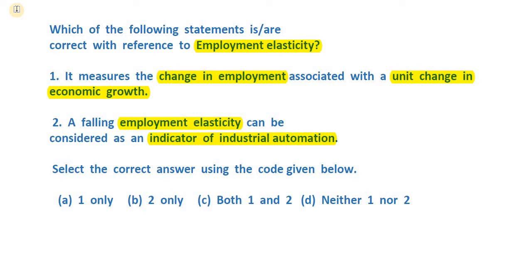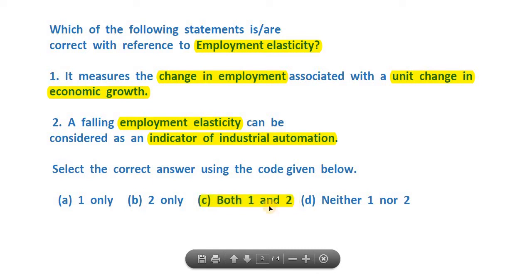So that's it. Now statement number 2 is that a falling employment elasticity can be considered as an indicator of industrial automation. So yes, this is absolutely correct, because automation implies that even though production is going up, that is by the automated means, by the robots and all, and not by the human beings. So not giving jobs to the people. That's how, due to industrial automation, employment elasticity would be going down. That's it. So yes, there are just 2 points, so both of these statements are indeed correct, and that's it.